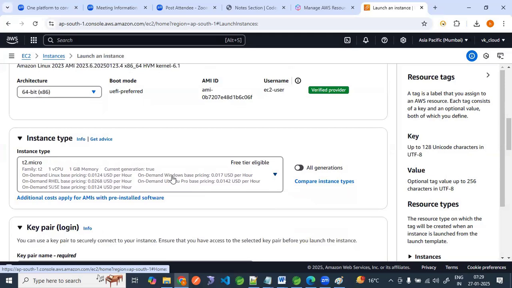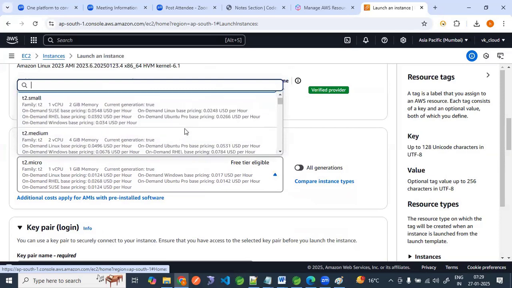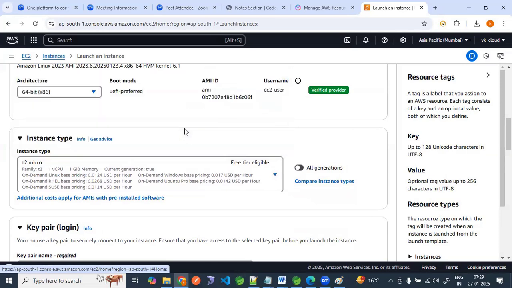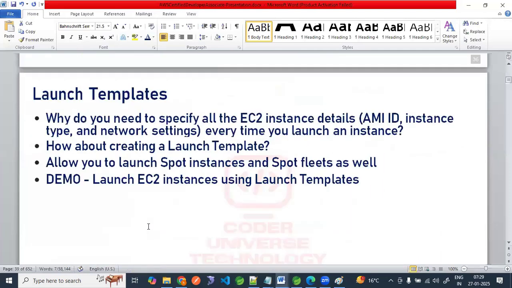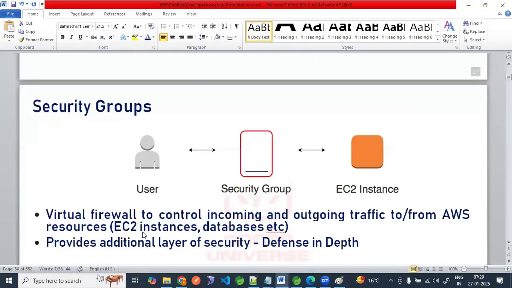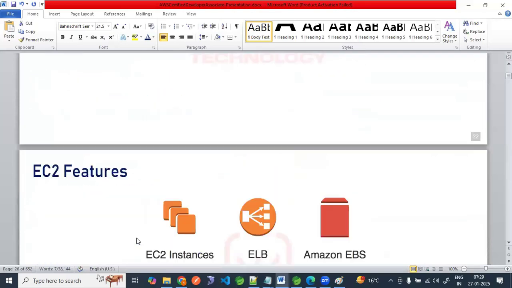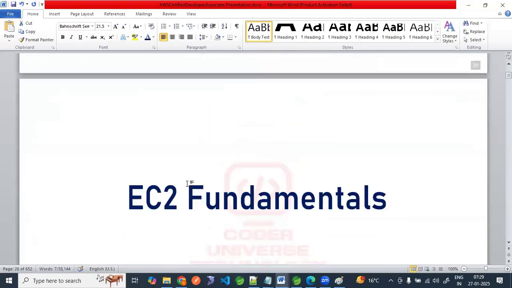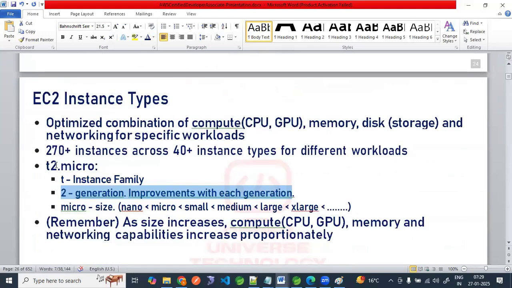Then there are different tier services: nano, micro, small. This is not our time to discuss all these things, but you can consider T2 micro. I will show in one document also. What is the meaning of this T2? I will show you.